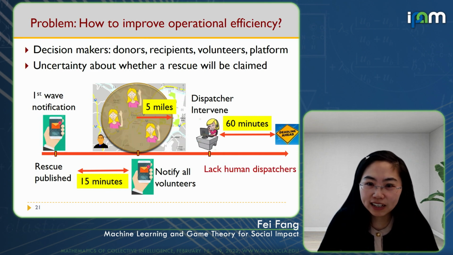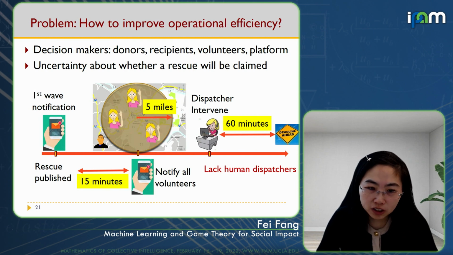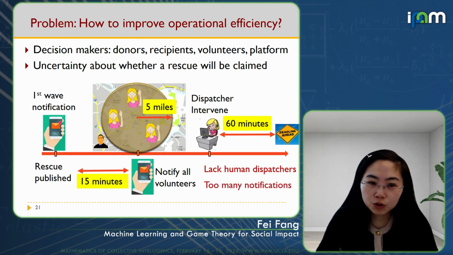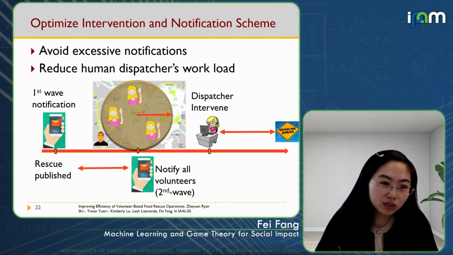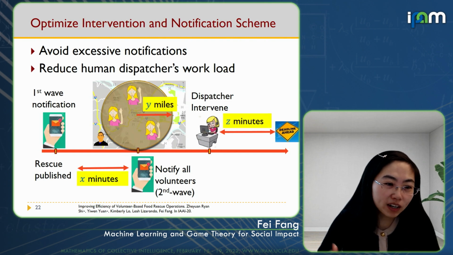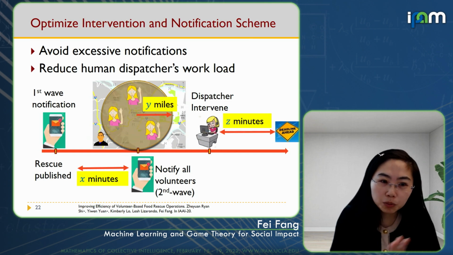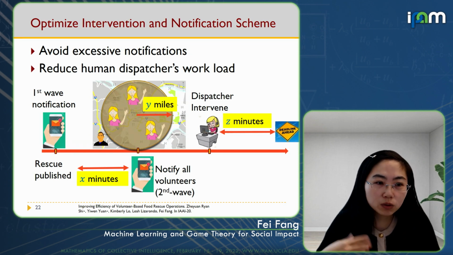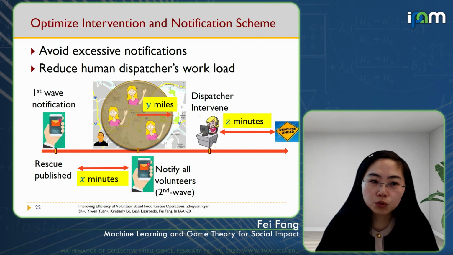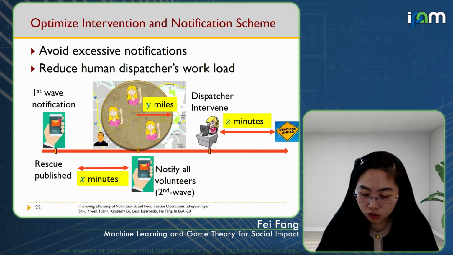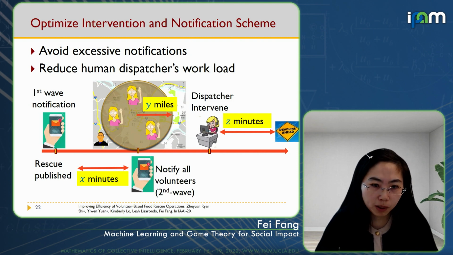But of course, they don't have a lot of human dispatchers, and they also don't want to send too many notifications and bore the volunteers. So we want to modify their current notification scheme slightly by changing these parameters, to reduce the human dispatchers' workload and, if possible, the notifications sent to volunteers.